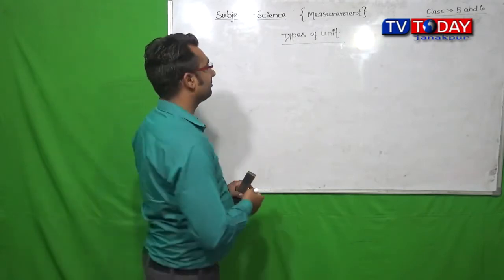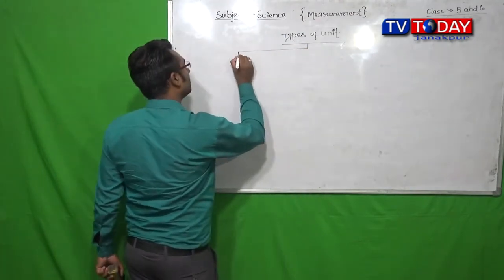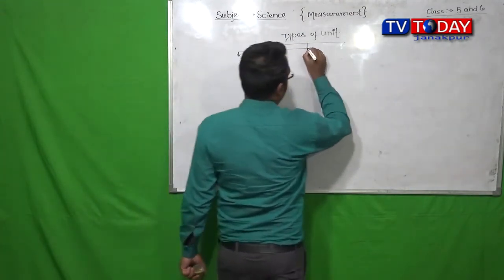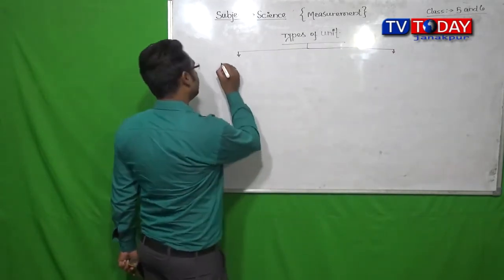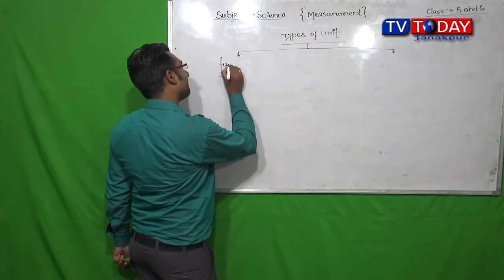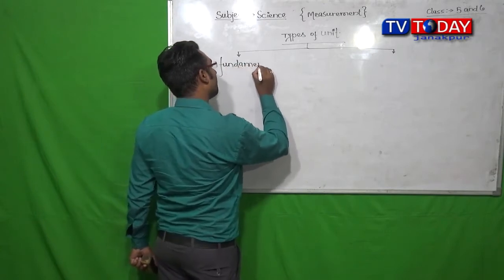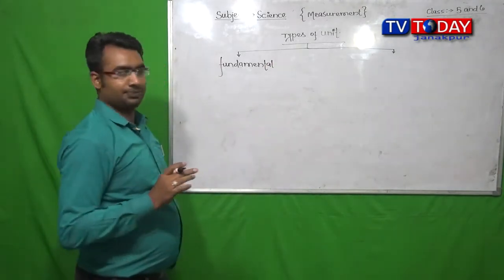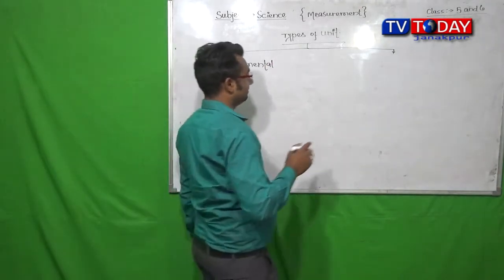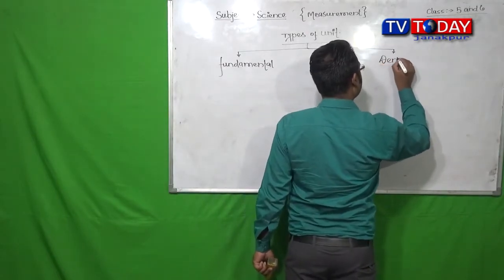In the same way, the types of unit are also categorized in the same two ways. They are fundamental unit and the second one is derived unit.